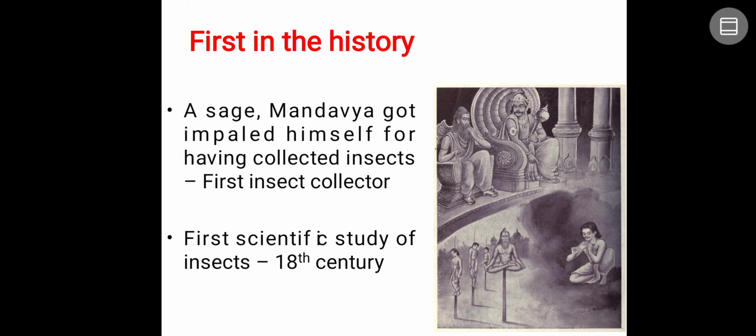Now, what about the first in the history of entomology? A sage called Mandavya got impaled for having collected insects. He was considered the first insect collector, but he was impaled because it was considered a sin; it was nothing but a mistake. Next, the first scientific study of insects was done during the 18th century.